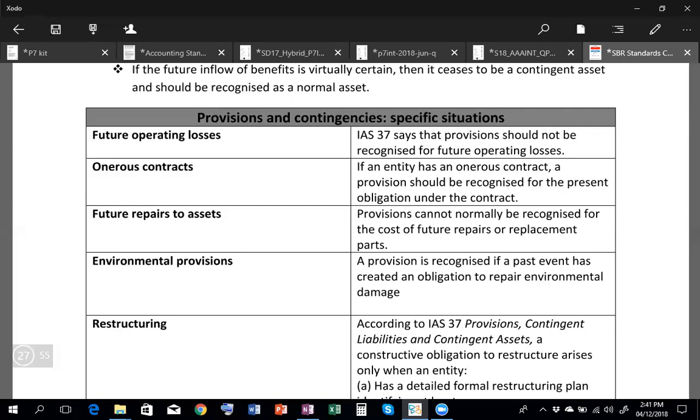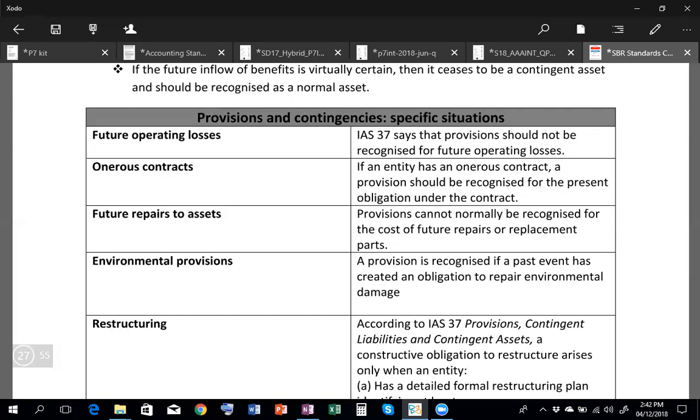If the inflow is virtually certain, for example, if they sued someone and they are virtually certain that they will be recovering some amount in compensation, then that should be recorded as an asset. Similarly, if their inventory got damaged and the insurance company is saying, okay, we'll pay you, then this is virtually certain, and they can record it as an asset. But inflow can only be recorded as an asset if it is virtually certain, that means more than 95%. In other cases, if it is probable, then the contingent asset should be disclosed, and if it is possible or remote, then nothing should be done.